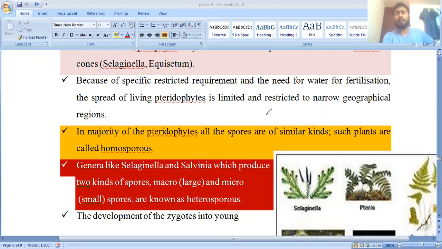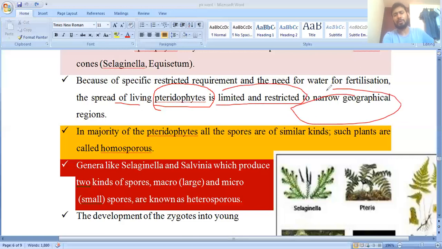But in the case of gymnosperms, there is no need of water. Due to this, they have very little dispersion, meaning they are limited and restricted to narrow geographical regions. Pteridophytes are found in a very narrow geographical distribution.